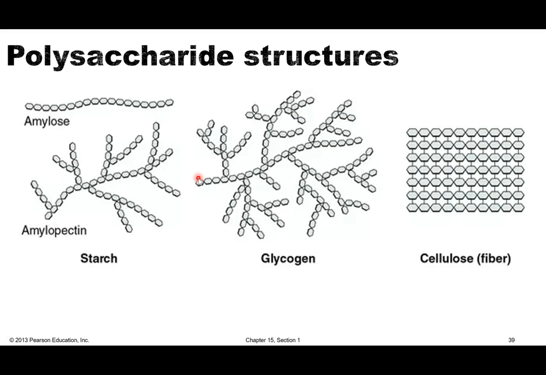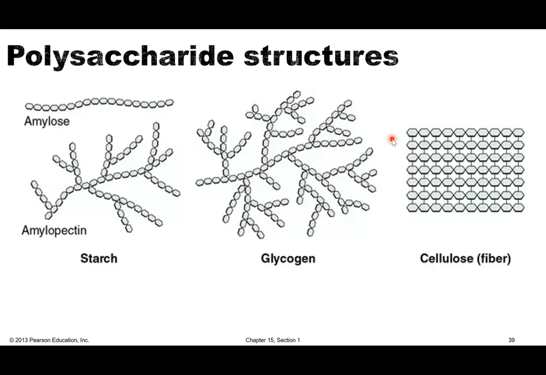So to finish off here, we're just going to look at a picture of the three of these polysaccharide structures. So these first two here are starches. One was straight chain, one was branched. Here's our glycogen, so that's what's stored in our liver and in our muscles. So it's very much a branched polysaccharide. And then here's the cellulose.